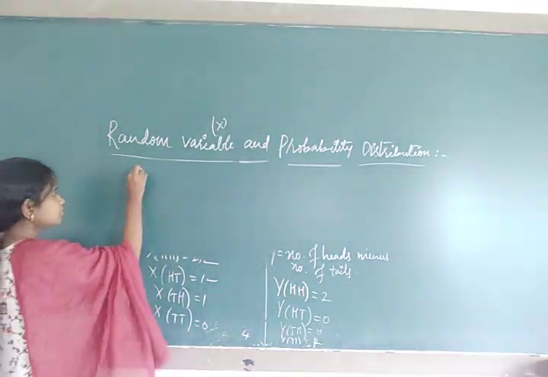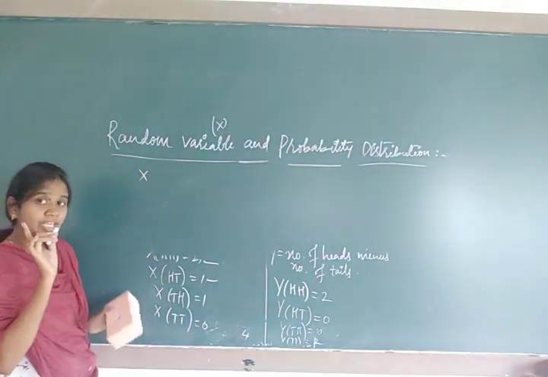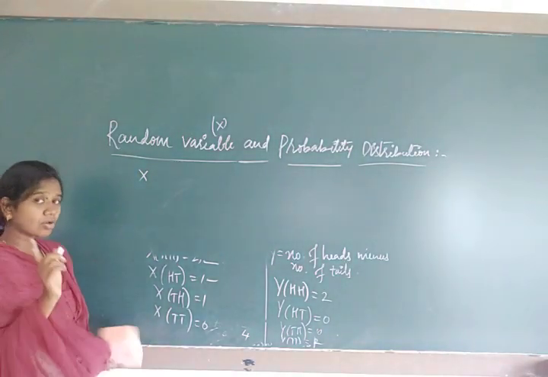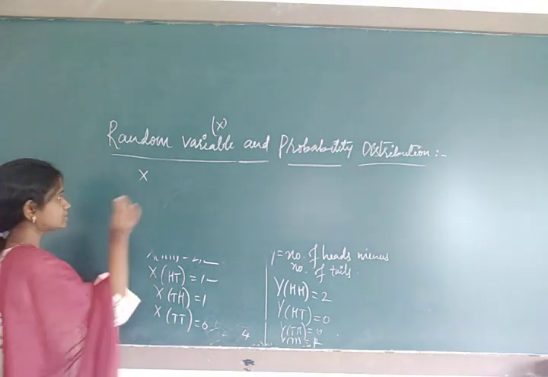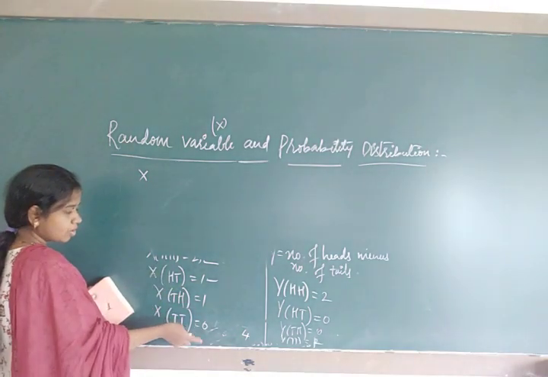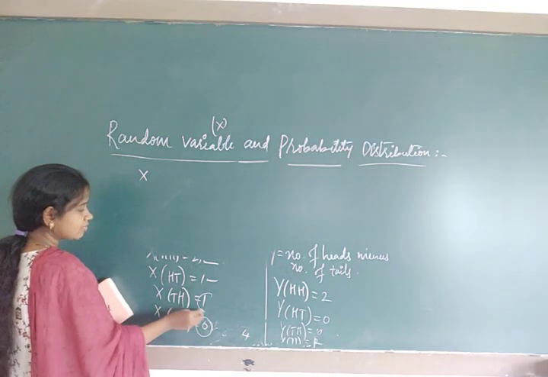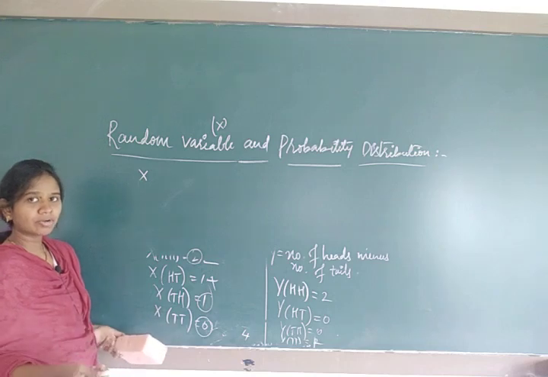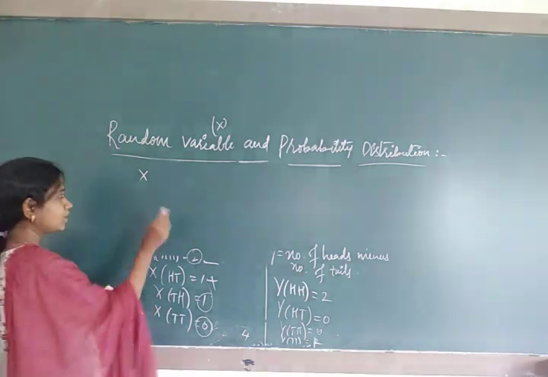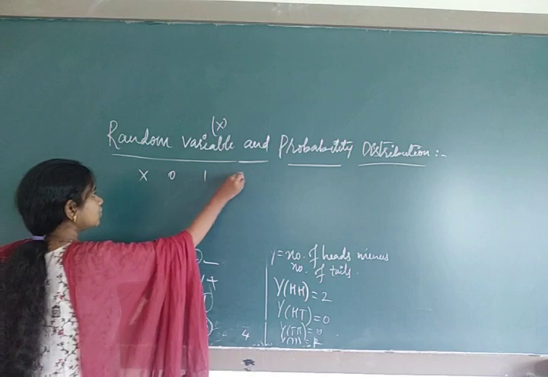So how to check? For any probability distribution, there should be a random variable. Without the random variable, the distribution of probability will not exist. So for this problem, what are the possible values? 0 is there, 1 is there, 2 is there. If 1 is repeated twice, or any number is repeated twice, you just treat that one as 1 only once. X values are 0, 1, 2.